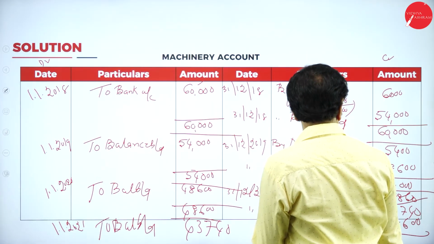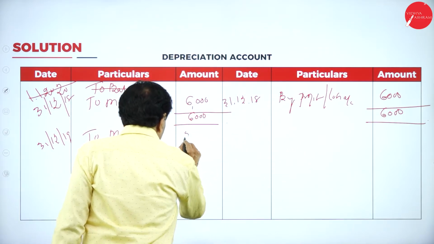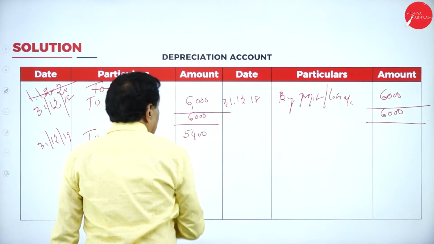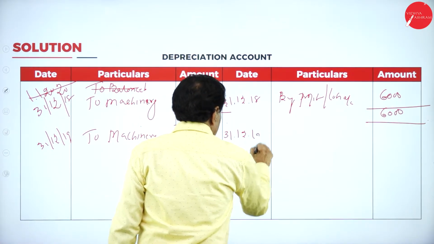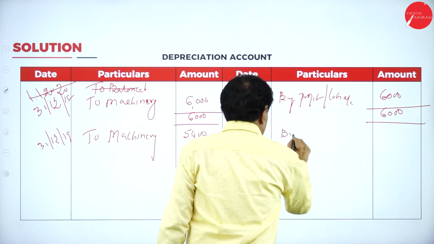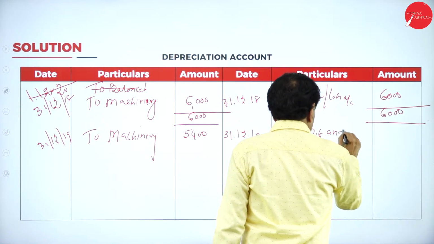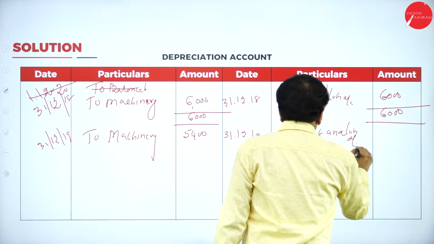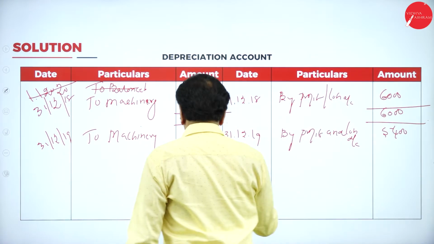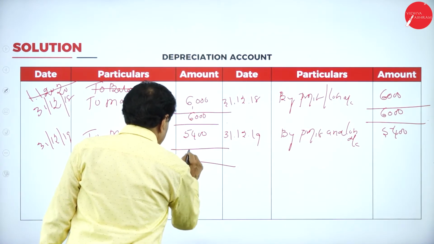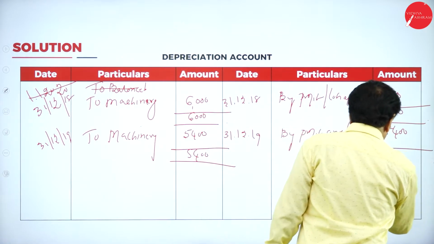Here now, second year, 5,400. Transfer to P&L account, $5,400.